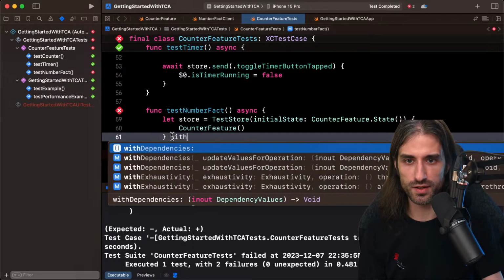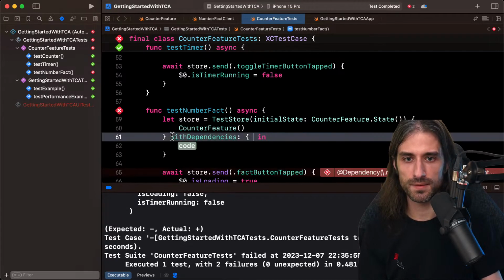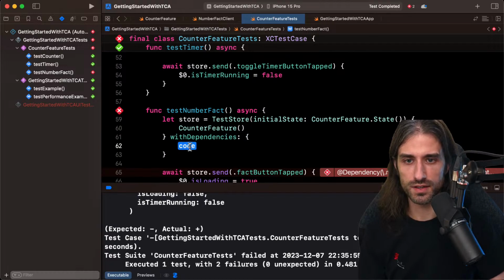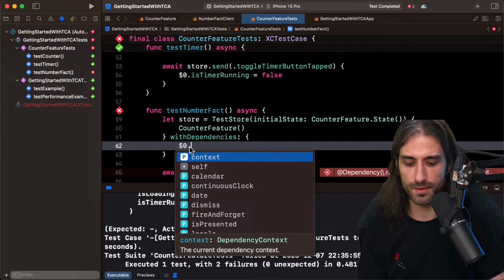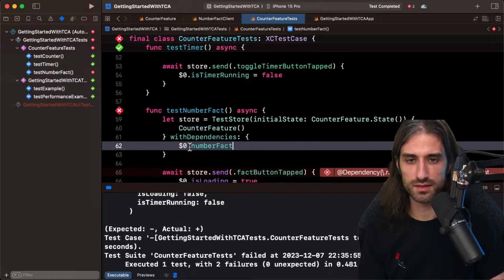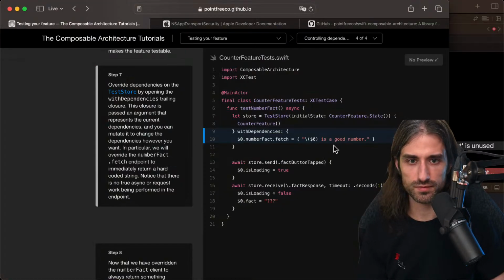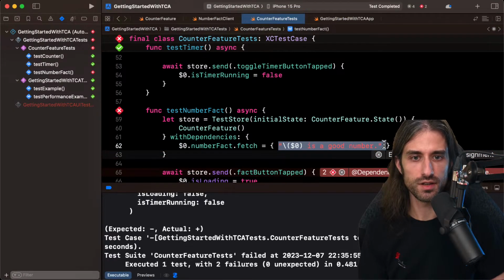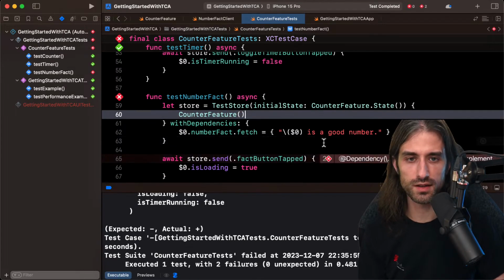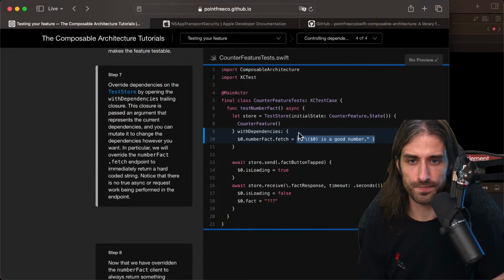So here we're going to say withDependencies. And so here we do $0.numberFact.fetch, and then it's going to be equal. Yeah, there are still curly braces because it's still a function, and it's a function that returns this string that says, okay, the number passed is a good number. This way we have a deterministic string being constructed given an integer.